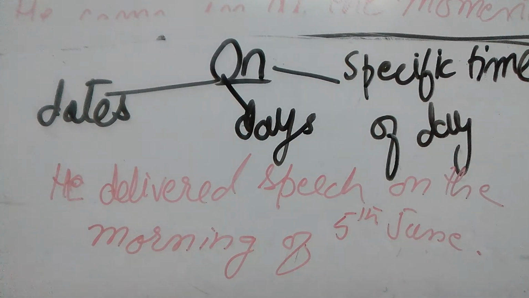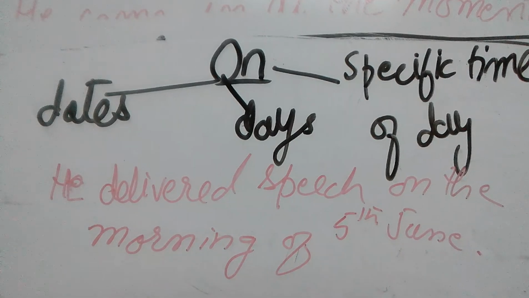I have verbally given you the examples of date and day, but here I have written the example of a specific time of day. He delivered speech on the morning of 5th June. So with morning we use on because it is the morning of 5th June. We are not talking about morning generally.